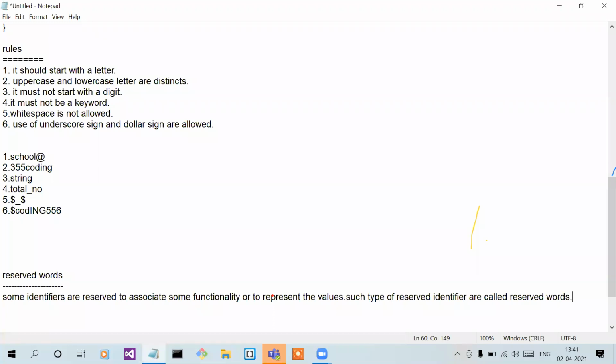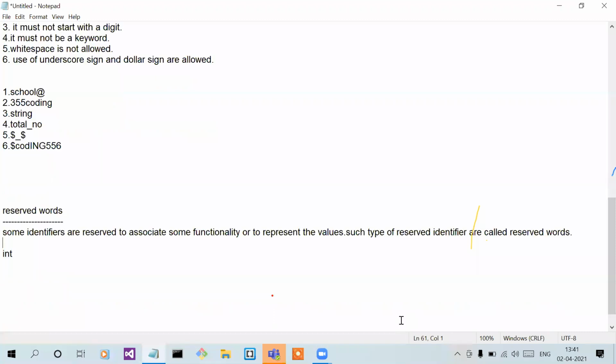So reserve words have a special meaning. The words are reserved. Focus, reserved word has a special meaning. For example, we can take the keyword int. What is int here?